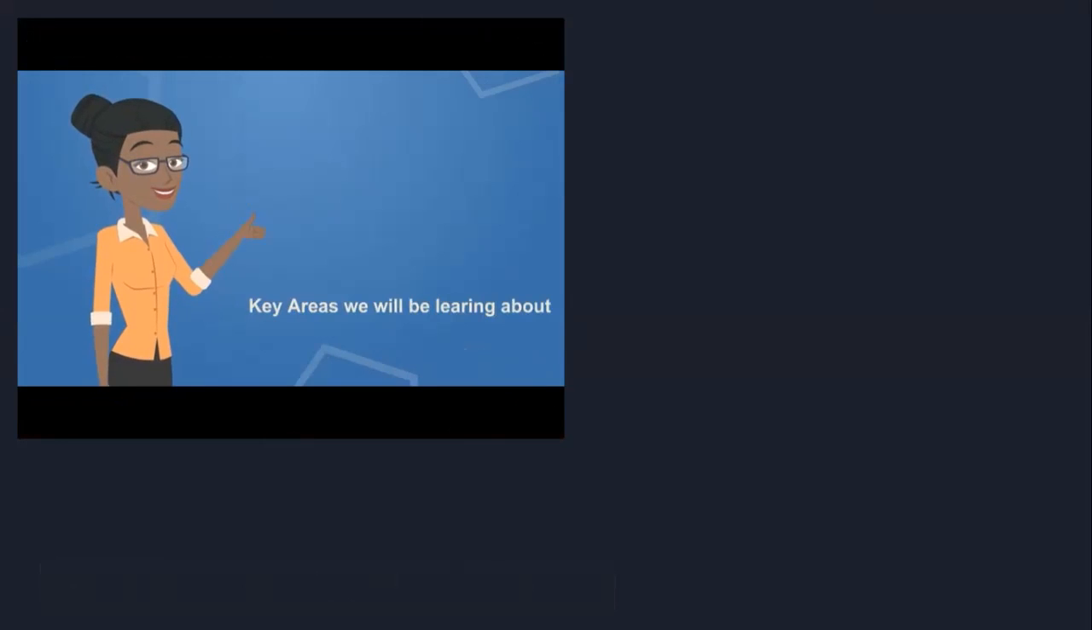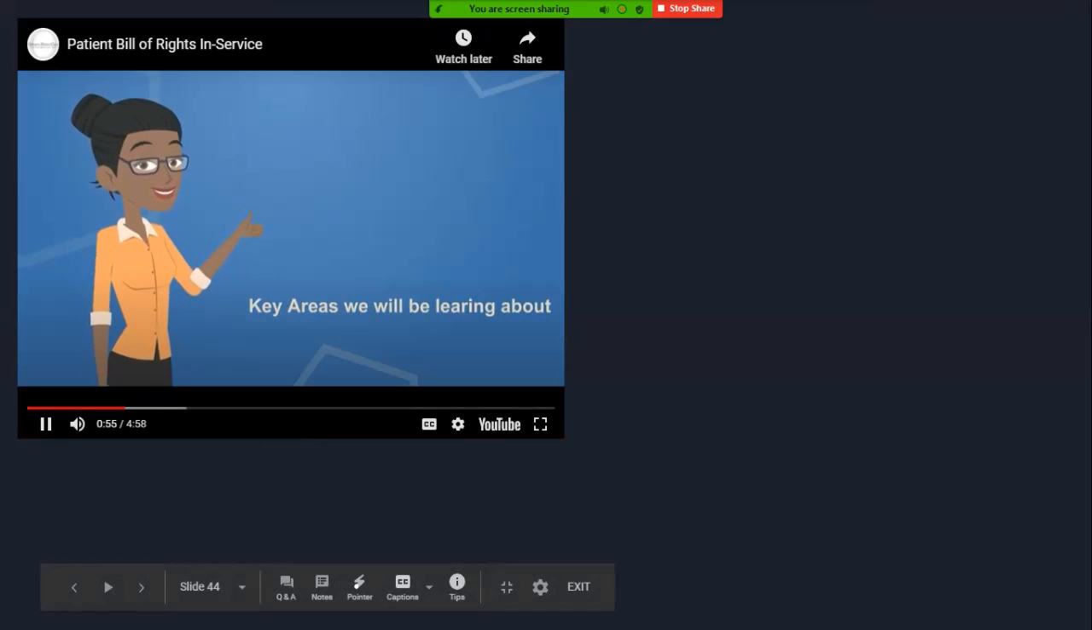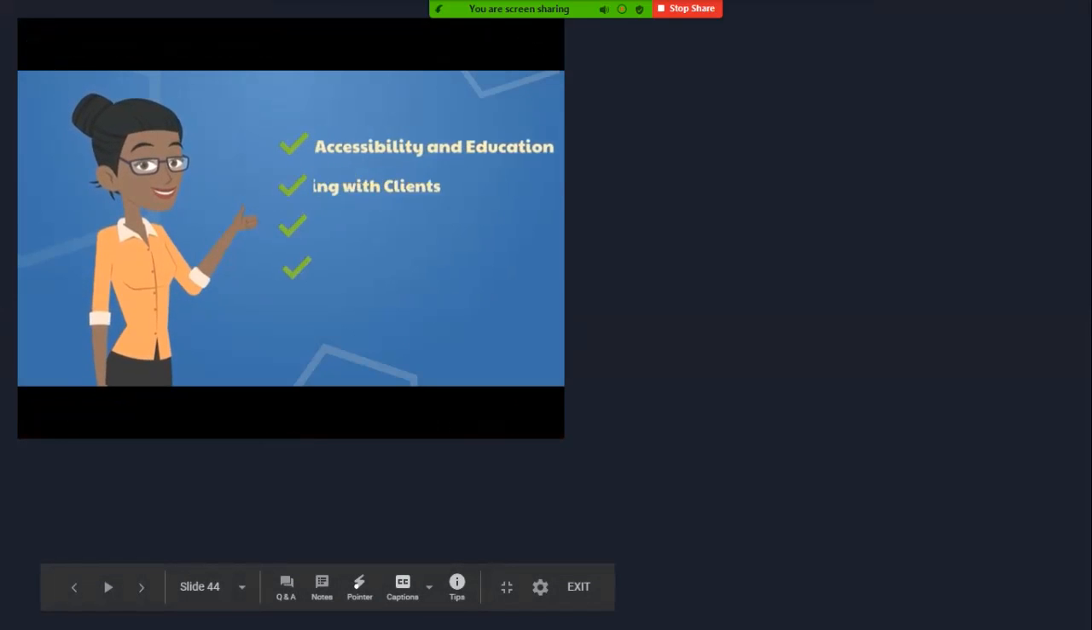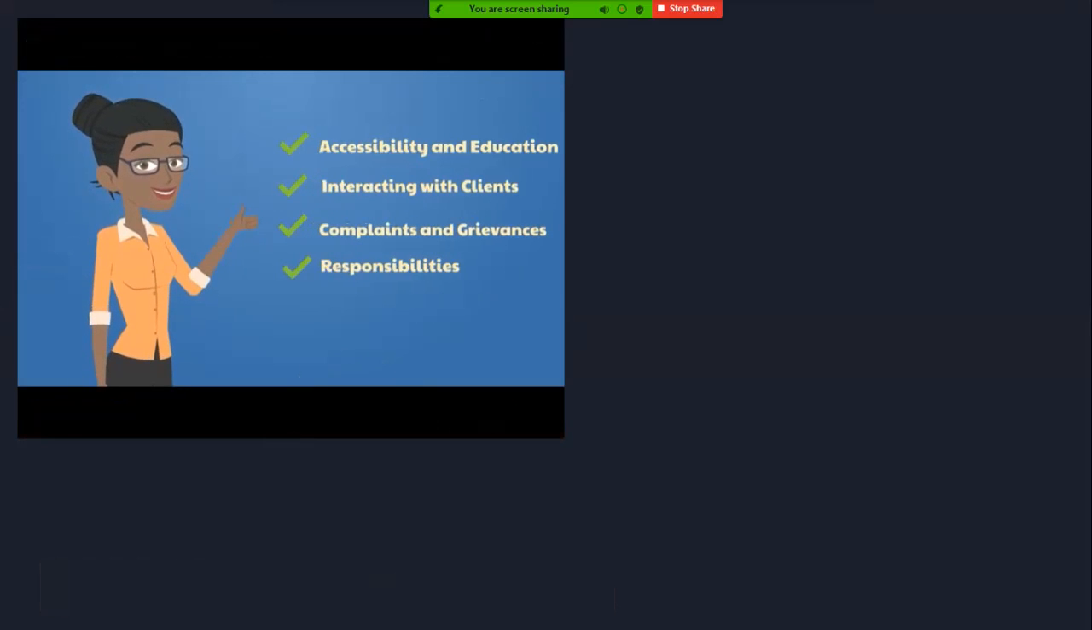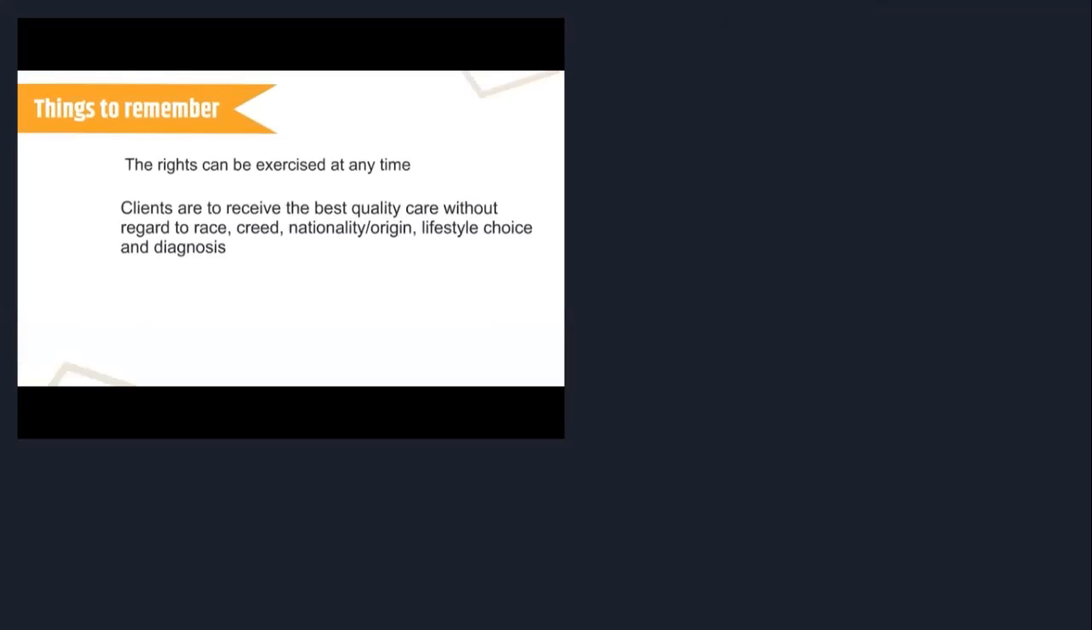Key areas we'll be learning about are accessibility and education, interacting with clients, complaints and grievances, and responsibilities, both ours and the client's. Remember, the rights can be exercised at any time. Clients are to receive the best quality care without regard to race, creed, nationality, lifestyle choices, and diagnosis. Clients and family members always have the right to refuse care, and the client has the right to be safe.